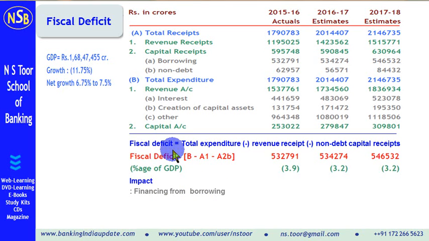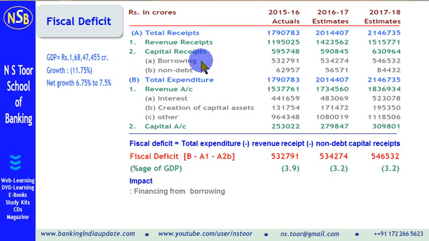But if fiscal deficit is covered through monetization, it creates inflationary situation. In India, the fiscal deficit is covered by way of borrowing. So the amount of fiscal deficit is met by way of borrowing.